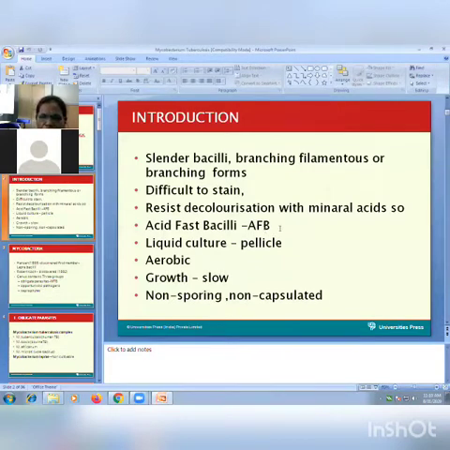So why are these organisms called AFB? The answer is that they resist decoloration with mineral acids. They are difficult to stain with normal stain. That's why they are called acid fast bacilli. On liquid culture, these organisms grow by formation of pellicle because these are aerobic organisms. That's why they come to the surface and form pellicle on the liquid surface medium. Growth is very slow and these organisms are non-sporing, non-capsulated bacteria.